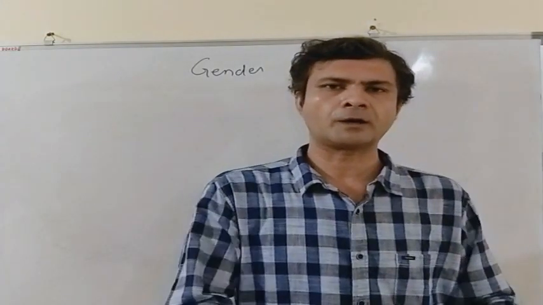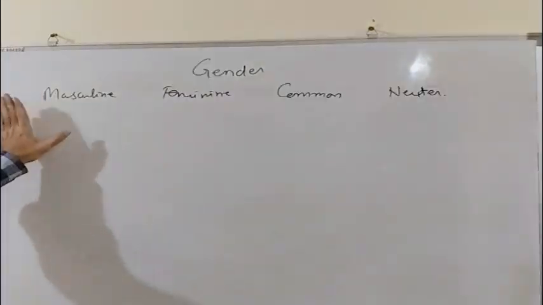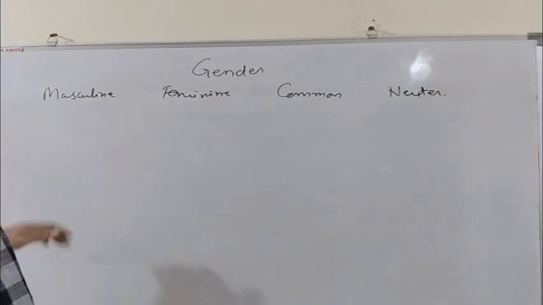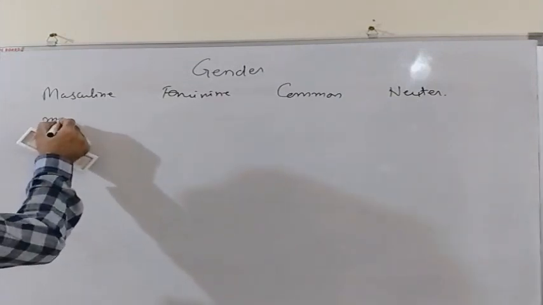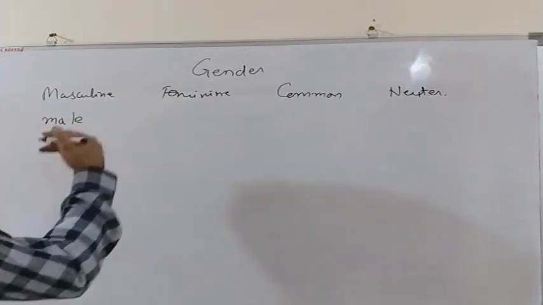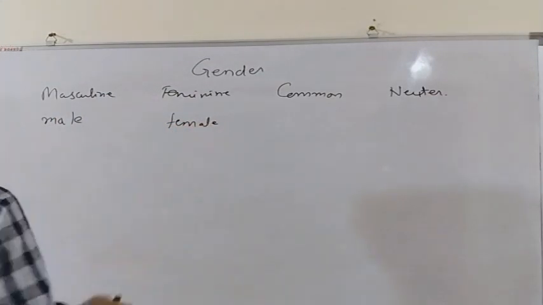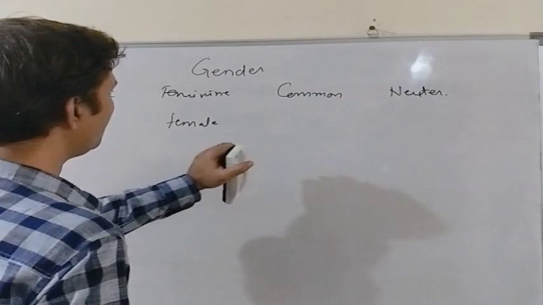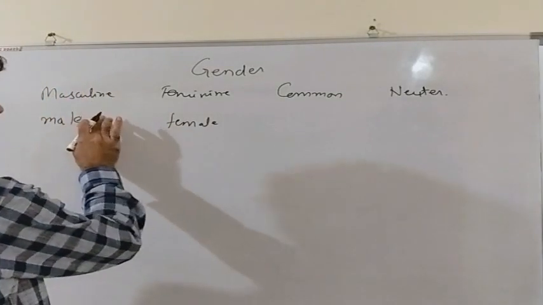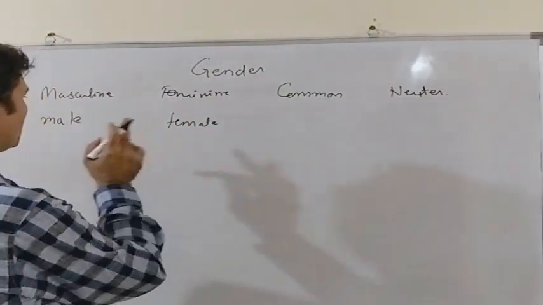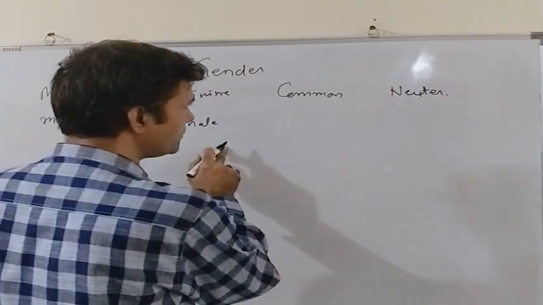So we have learnt all about the gender of a noun. A noun can be masculine gender if it represents a male animal. It can be feminine gender if it represents a female animal. A noun is a common gender if it can represent either masculine or feminine gender. That is, it can represent either a male animal or a female animal.